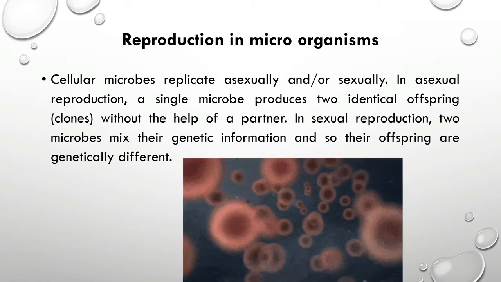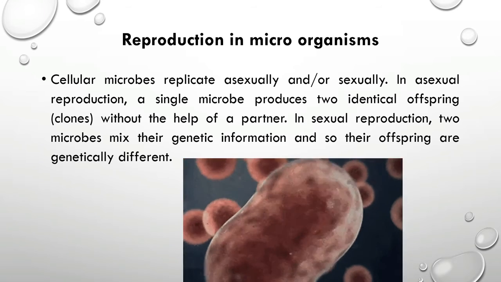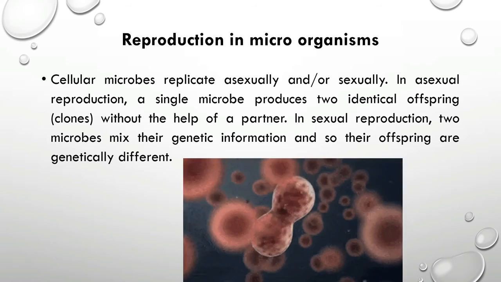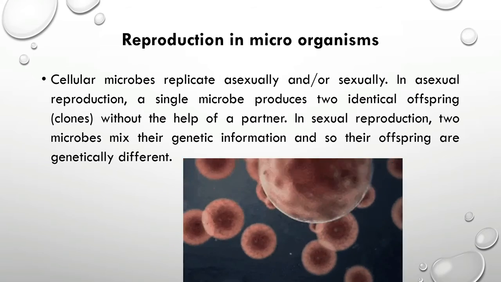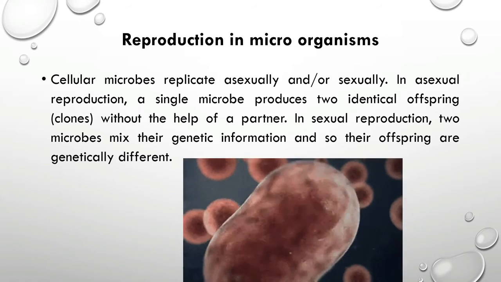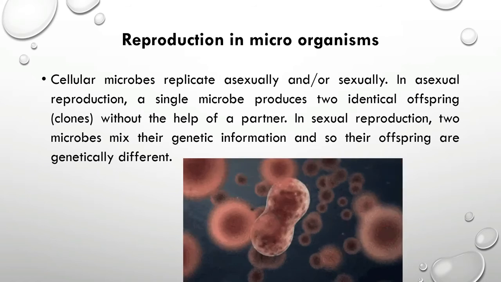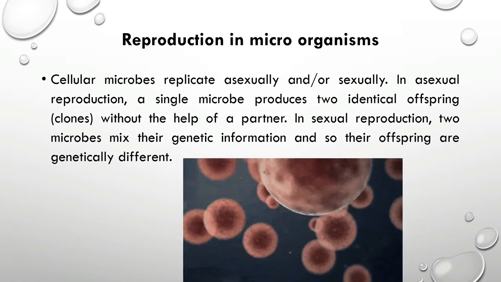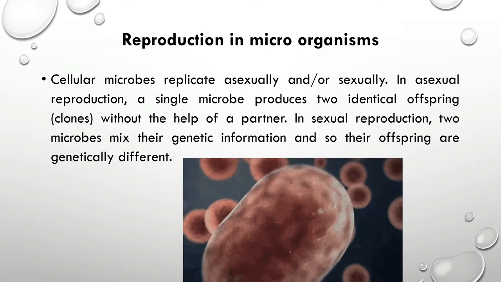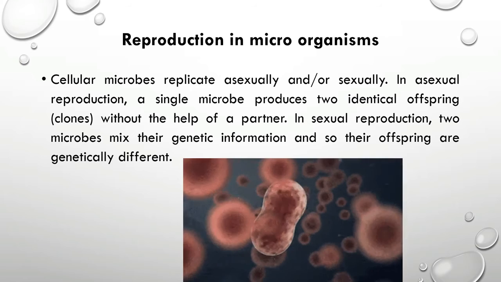And if you consider the sexual reproduction of microorganisms, the genetic materials of two microbes of the same species mix together to form genetically different new microorganisms.